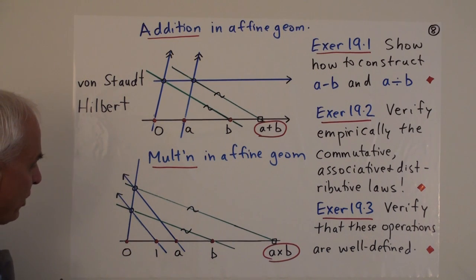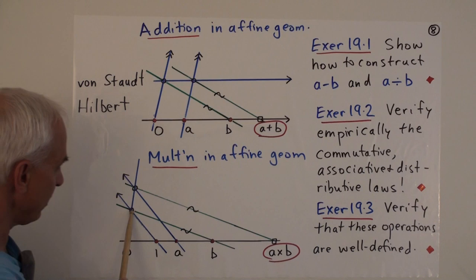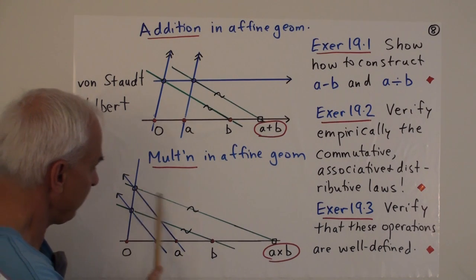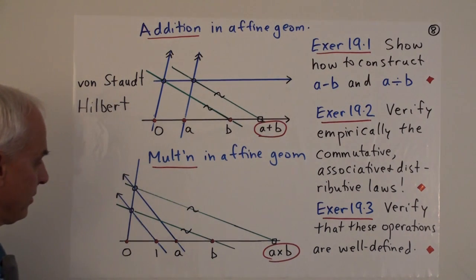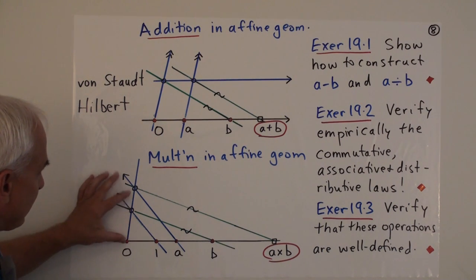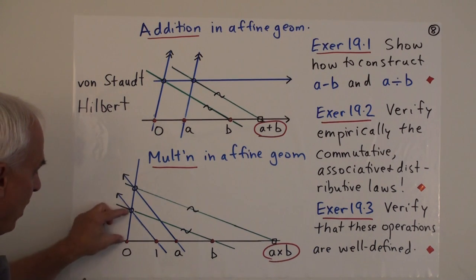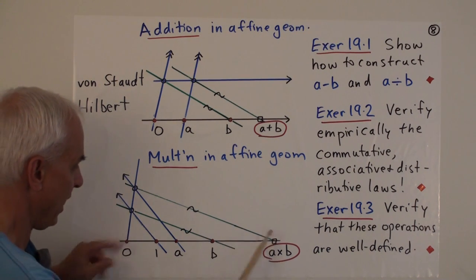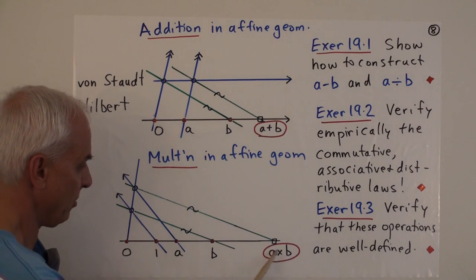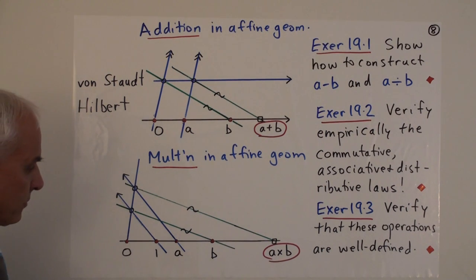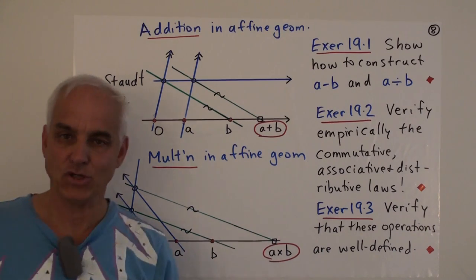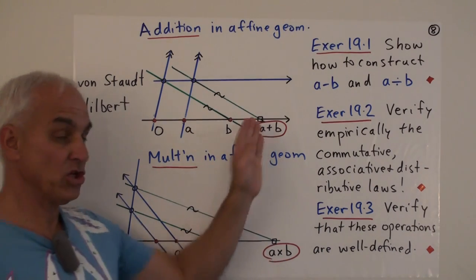Okay, and now what we're going to do is draw a line from here to here, and from here to here, parallel to this one. Then, the same kind of reasoning: this to this is going to be this to this. This is 1 to A, and this is 1 to A, then that means this is going to be A times B.